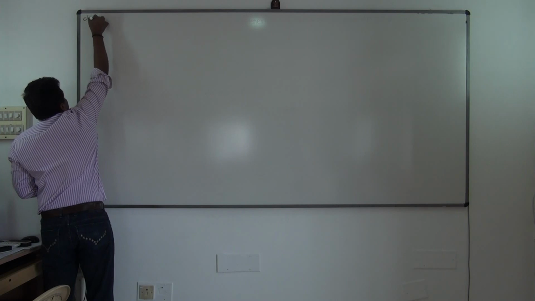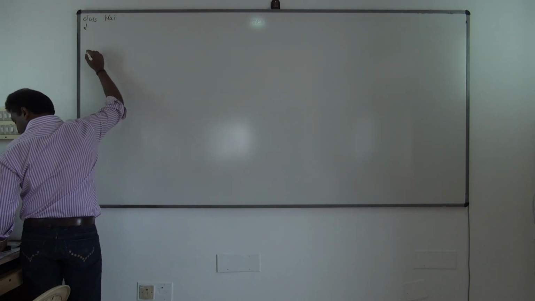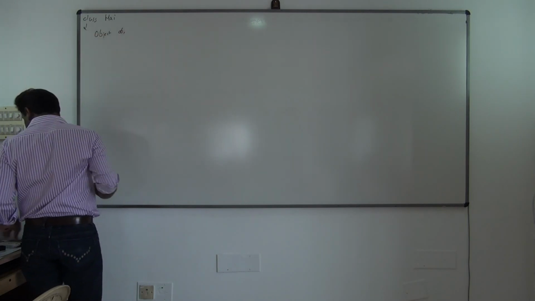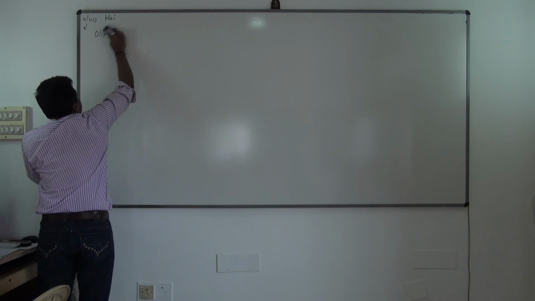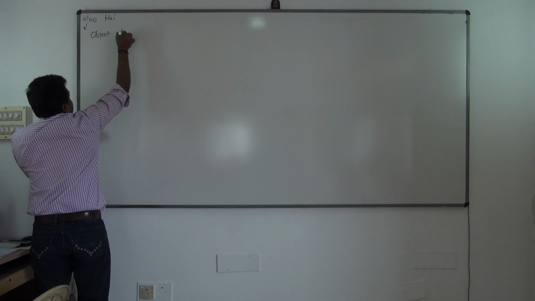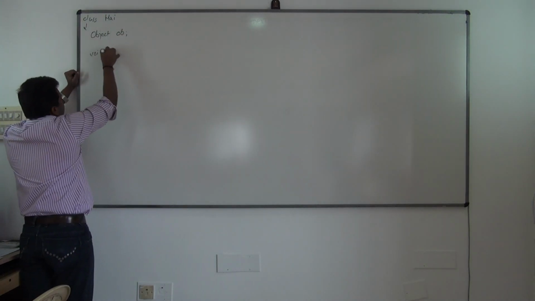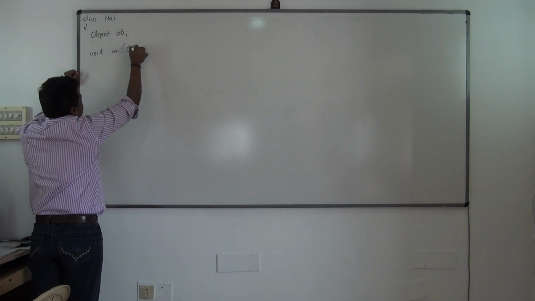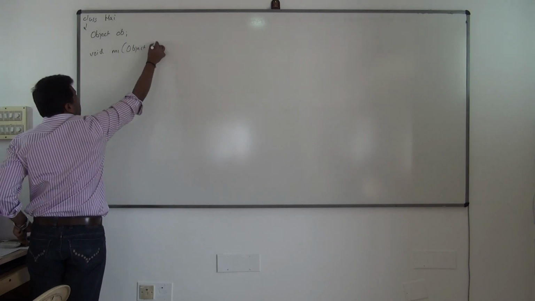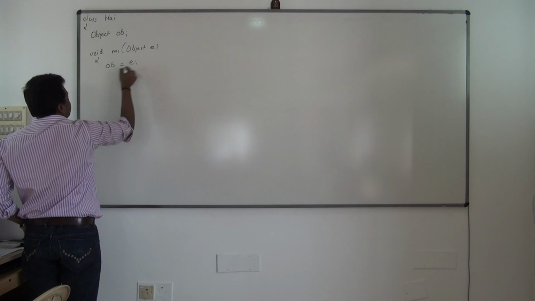You'll have a class called Hide. In this class I'll have an instance variable of type Object. I want to initialize this, so for initializing it I have one method. The parameter will be of type Object, and I'll write ob is equal to e.